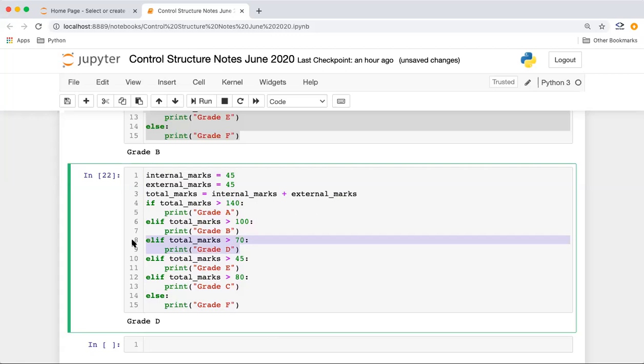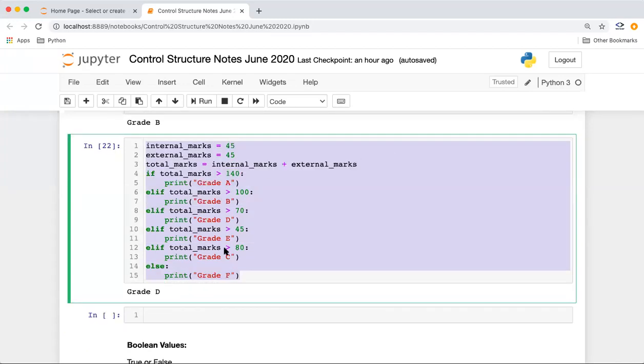So guys, the order of your conditions is always very important when you are doing all this logical conditional programming, right? The flow is important, but the order of the conditions is also important. So that's why the grade is coming out wrong. It's coming as D in place of C.